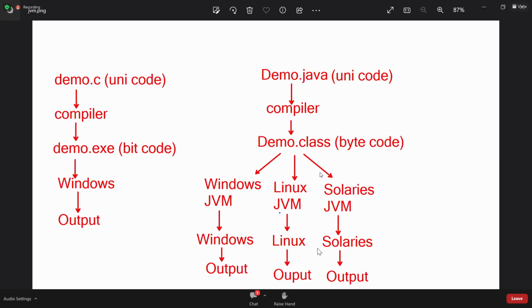Will it run? No. See, the Windows JVM contains an interpreter. It converts bytecode to bitcode, which only Windows can understand. But will it generate a file? No. Why is it not generating? Because it is an interpreter. If it were a compiler, what would it do? It generates a file. You would copy that file in a pen drive, and if you run it in another operating system, will it run? That is the reason they selected interpreter software.